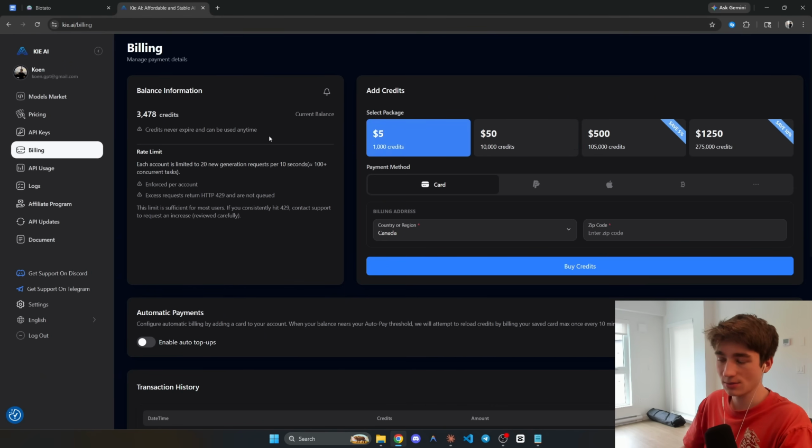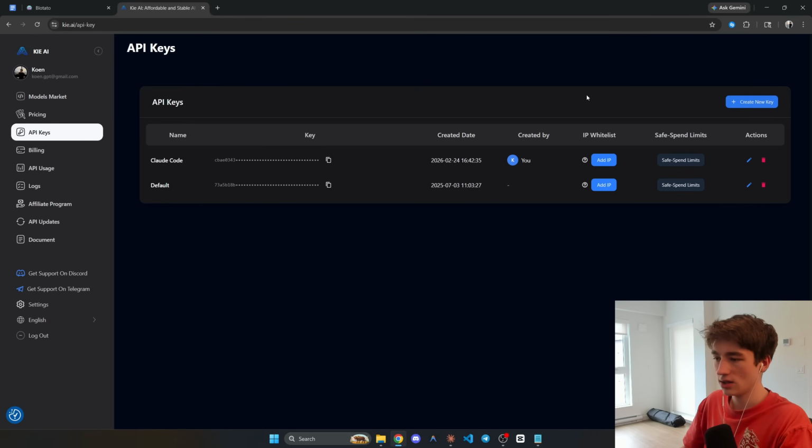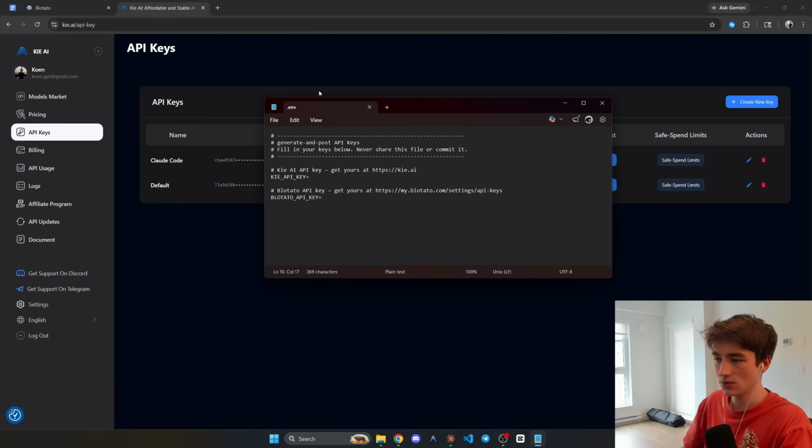And then once you've added some credits, you can go down here to API keys, create your key, and then you're going to want to click copy right here.